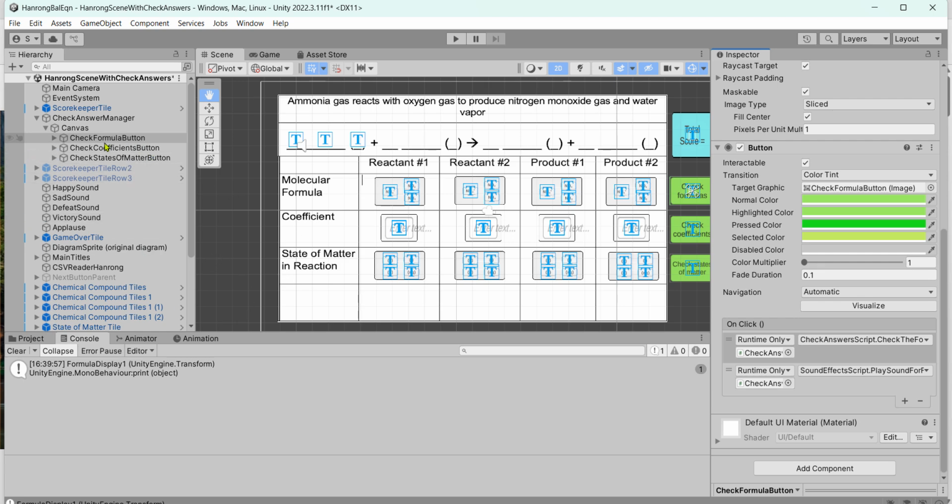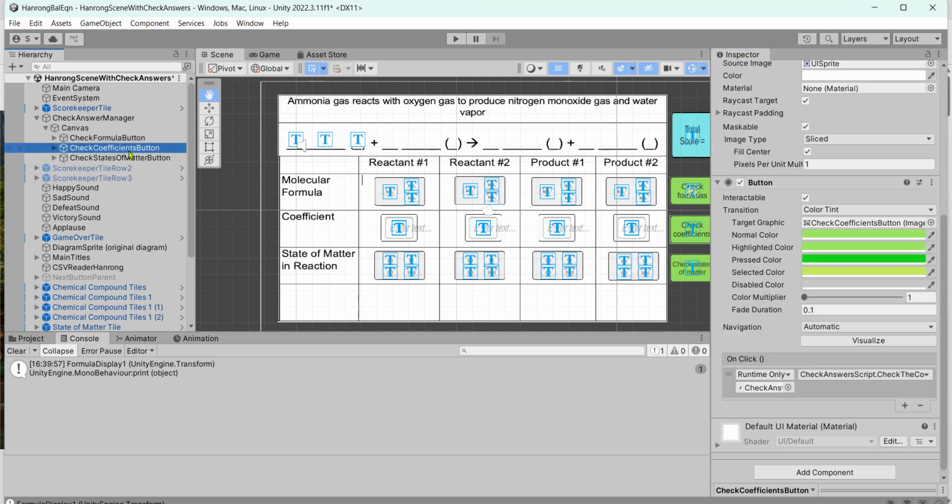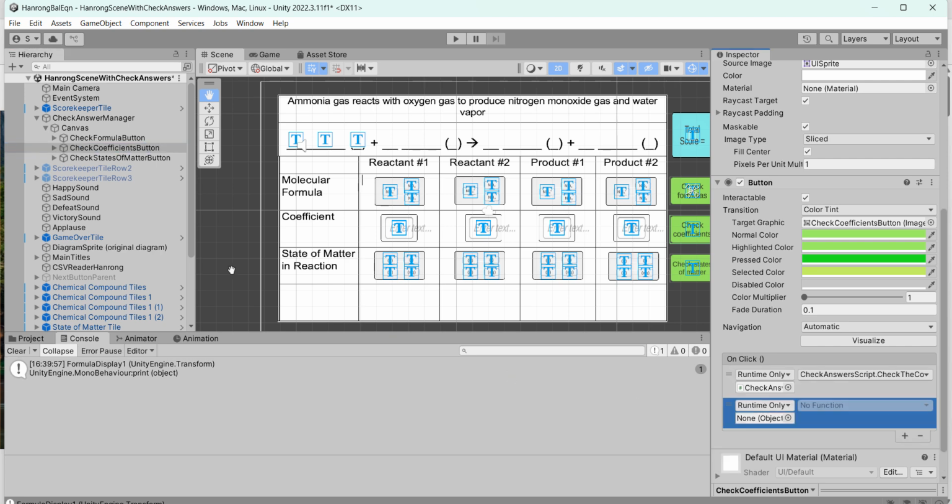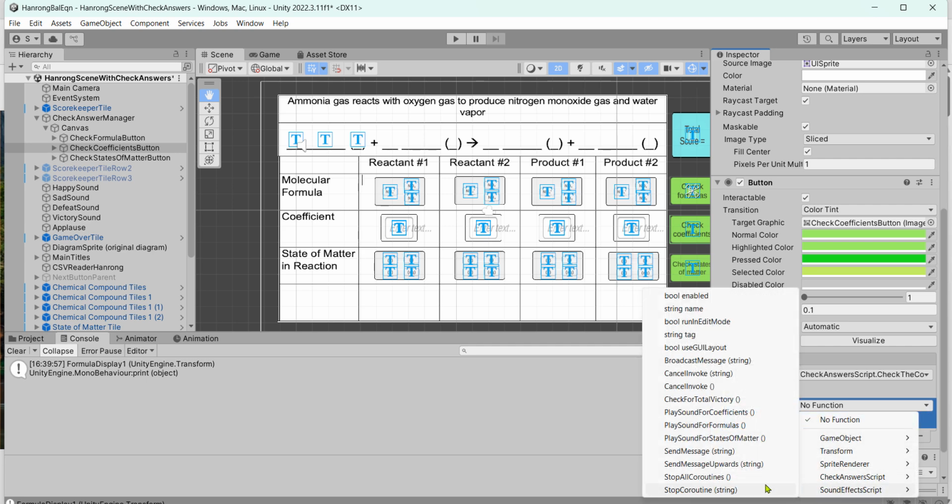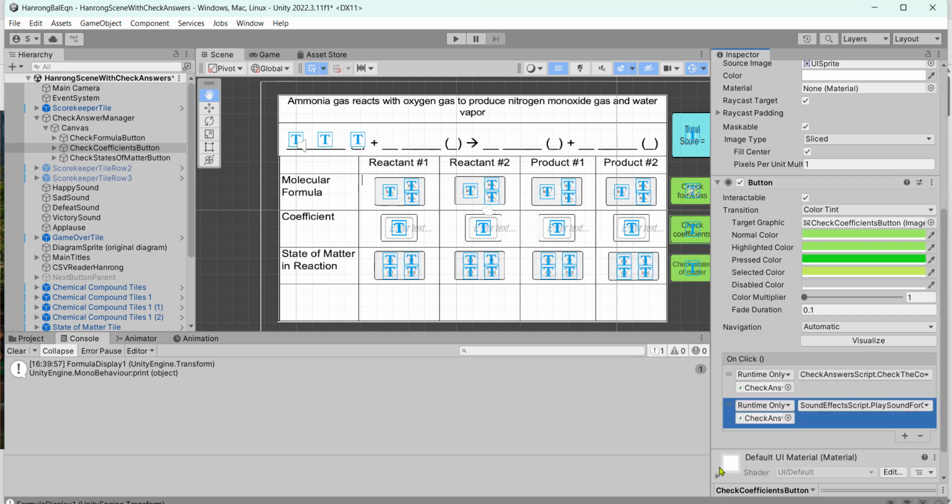Similarly, if we go to the next button, coefficients, again, plus, check answer manager is the object. Function is sound effects script, but now we're checking the coefficients, so play sound for coefficients.